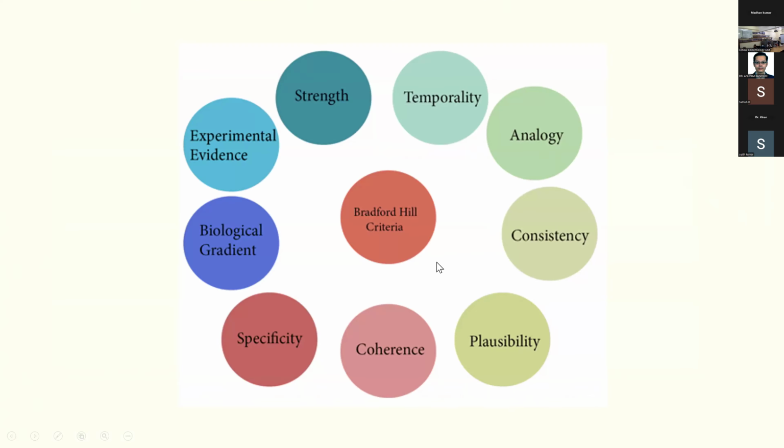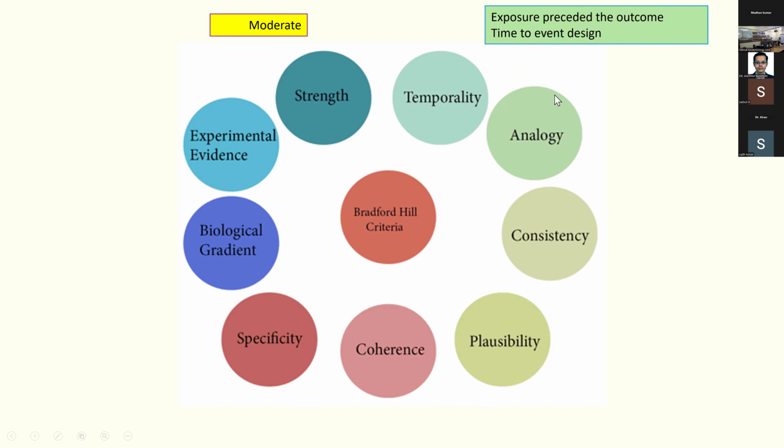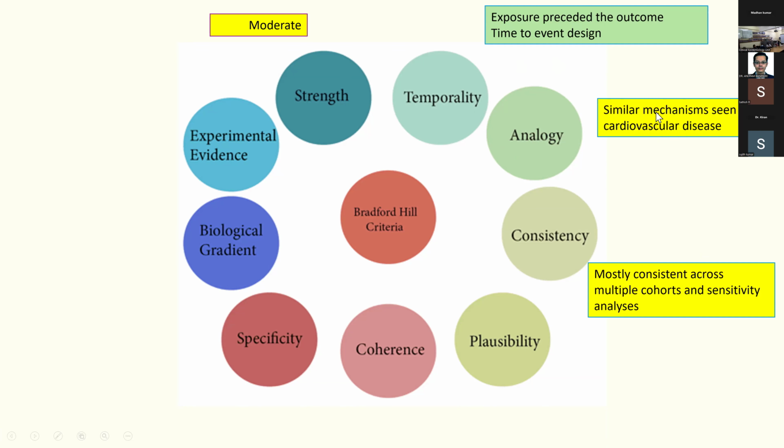Now let's look at the Bradford Hill criteria to look at causality. Some of the risk factors had a strong association. We saw that the hazard ratio was somewhere between 1.7 to 2.5. Temporality was well established. Exposure preceded the outcome. It was a time-to-event design. It has analogy. There are similar mechanisms seen in cardiovascular disease also. And vascular dementia is a very important cause of dementia itself.